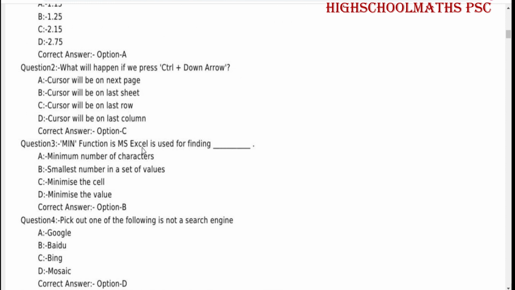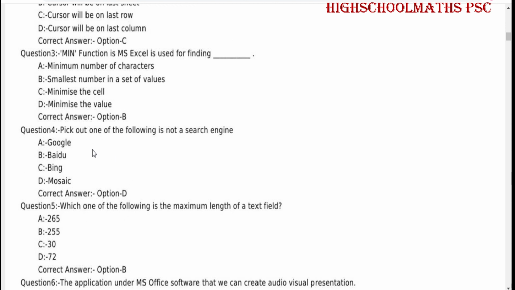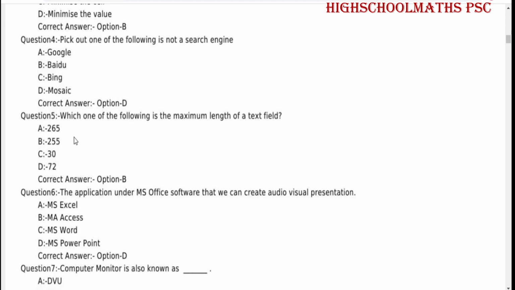Min function in MS Excel is used for finding the smallest number in a set of values. Pick out the one of the following that is not a search engine. Option D, Mosaic.